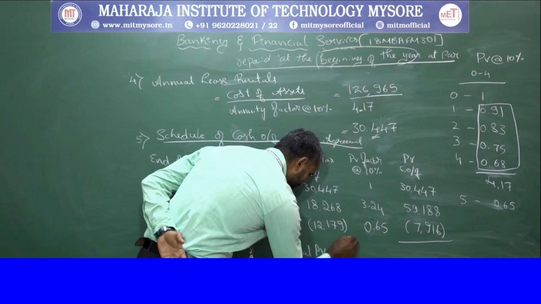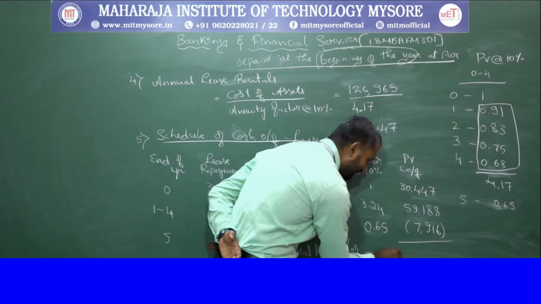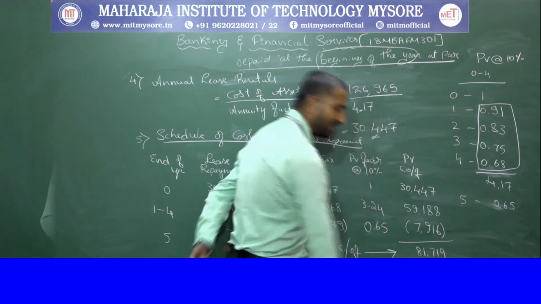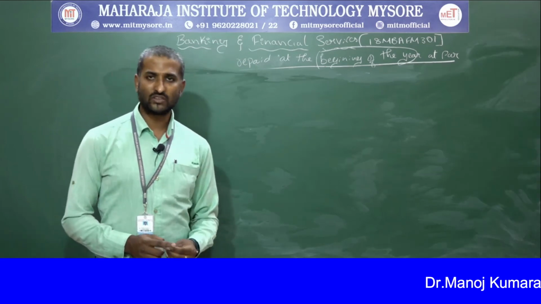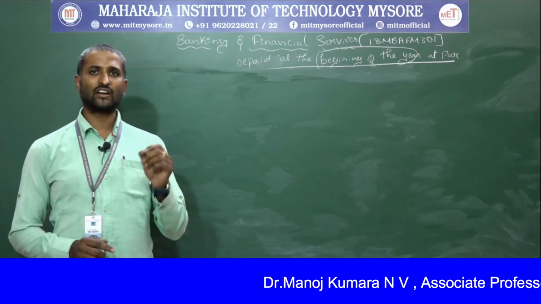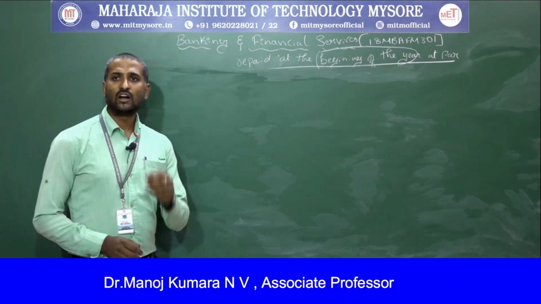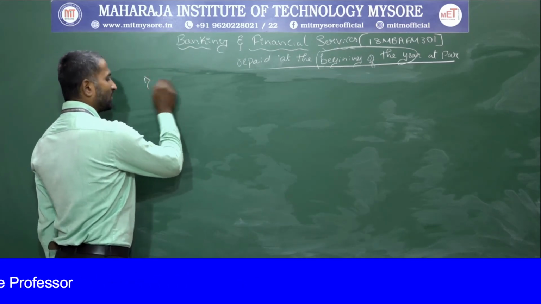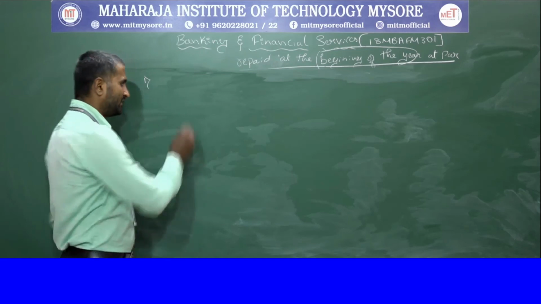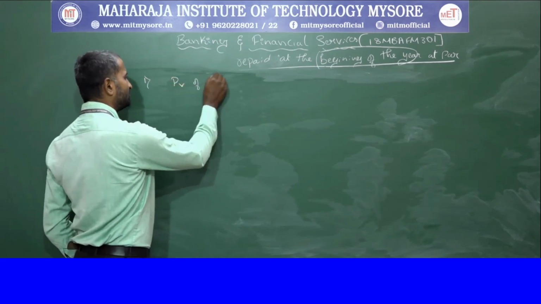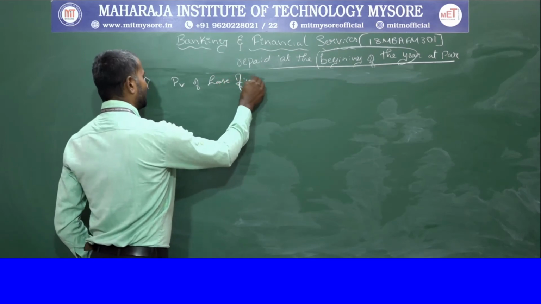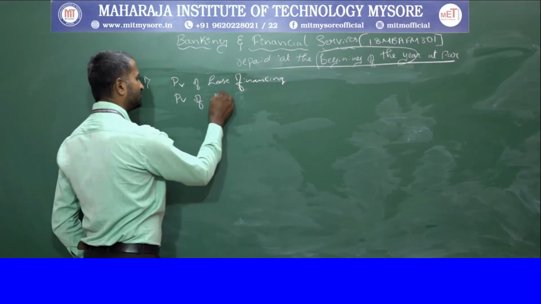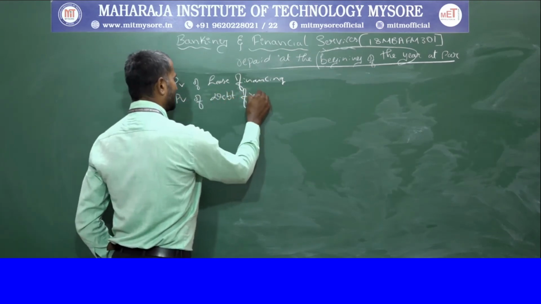So therefore, the total present value of cash outflow under leasing is 81,719. Okay, so based on the first question, whether to go for lease finance or debt finance, here in lease financing, as we know, the first condition is where we compare debt financing and lease financing. So the present value of lease financing and the present value of debt financing.